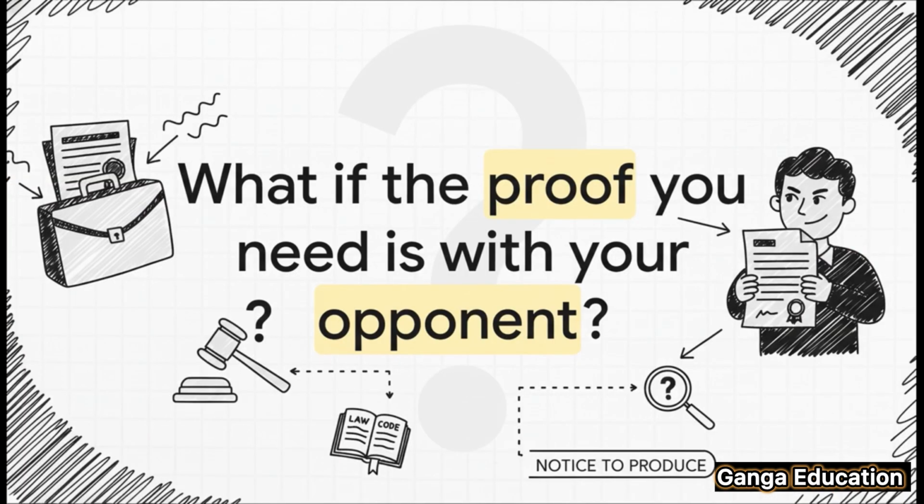I want you to imagine a situation. You're in court fighting a case, and the single most important piece of evidence, the original document, isn't with you. It's actually with the other side, your opponent. So how do you prove what's in that document? Well, Section 64 gives us the exact legal playbook for this very common problem.